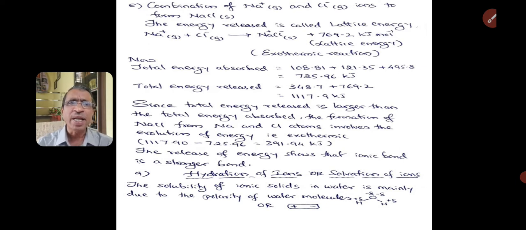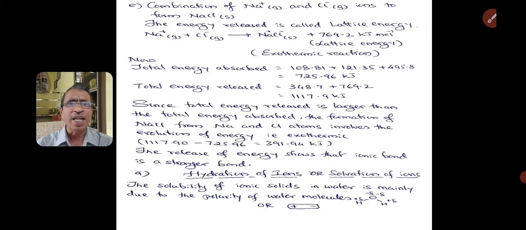Now, the overall reaction that is taking place: the total energy absorbed is the enthalpy of sublimation plus half the dissociation energy plus the ionization energy. If you add all three, we get 725.96 kilojoules. And the total energy released is the summation of electron gain enthalpy and lattice energy, which gives 1117.9 kilojoules.